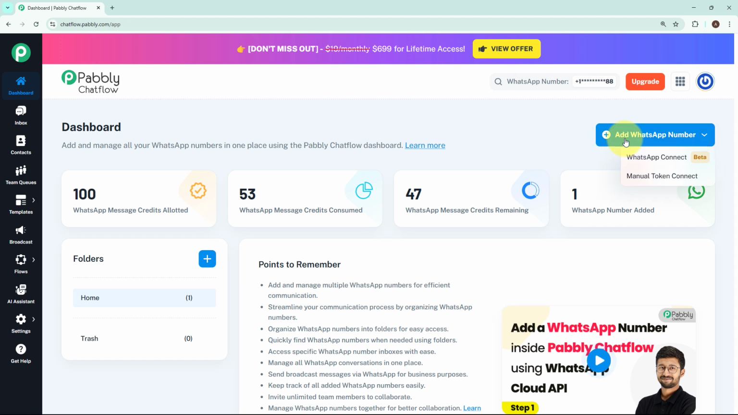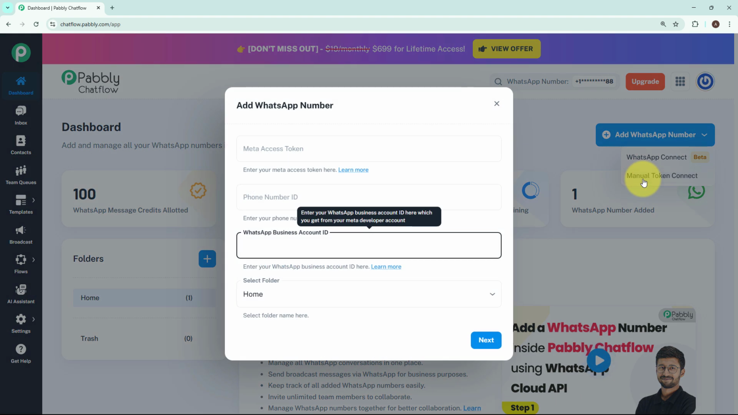You can add your WhatsApp number on Pabbly Chatflow. From here, click on Add WhatsApp Number. Then you will get 2 options, WhatsApp Connect Beta and Manual Token Connect. Click on Manual Token Connect, and this will ask for Meta Access Token.